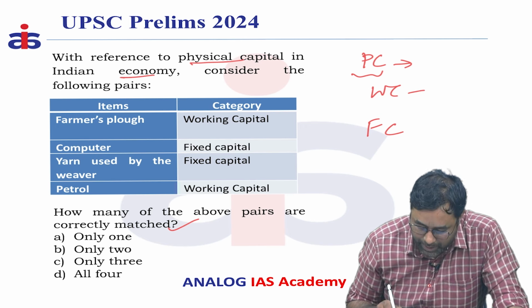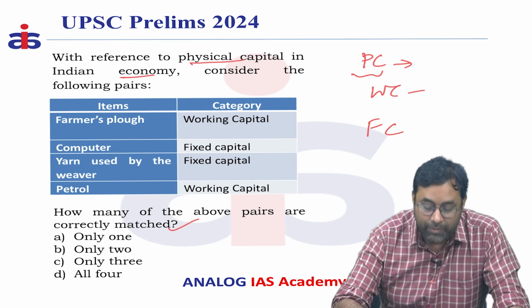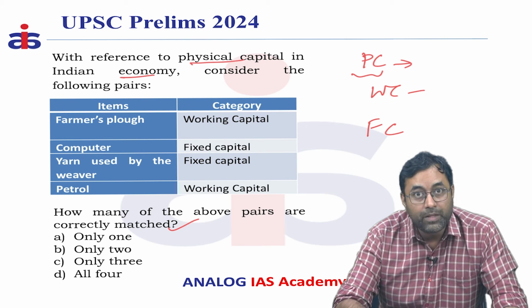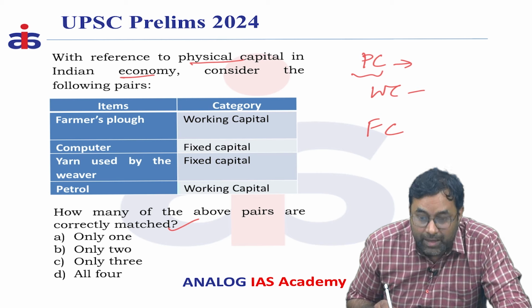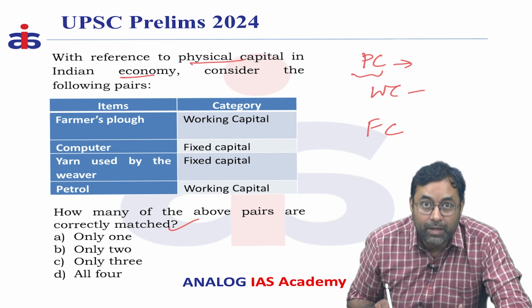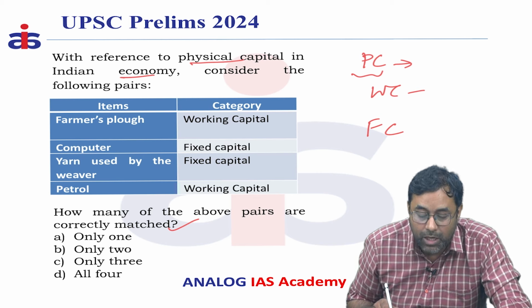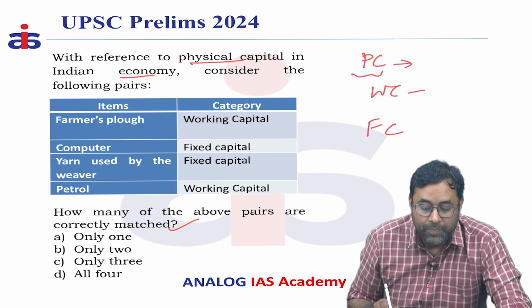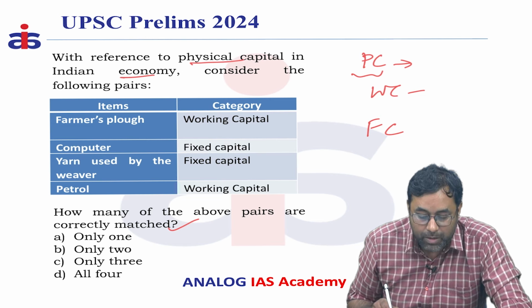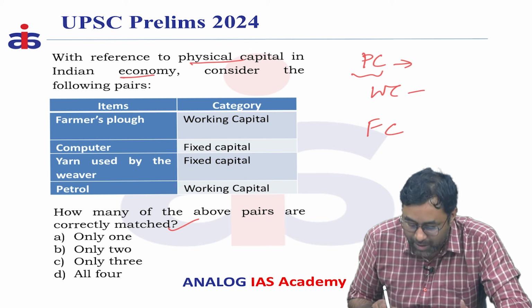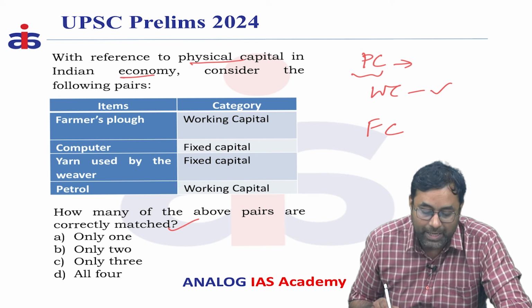Working capital is the money the investor uses for the running of the company, or expenditure on the company for salary payment, wage payment or material supplies. So these are all part of working capital.